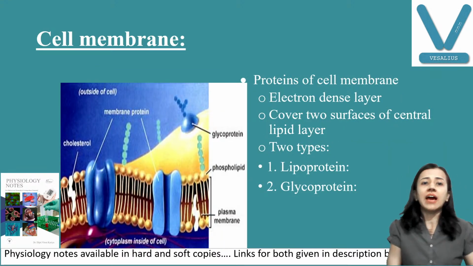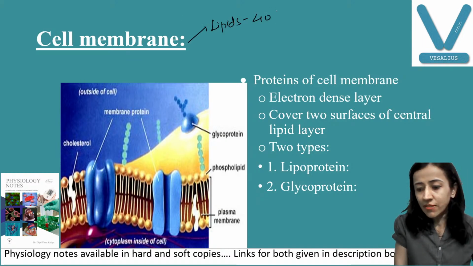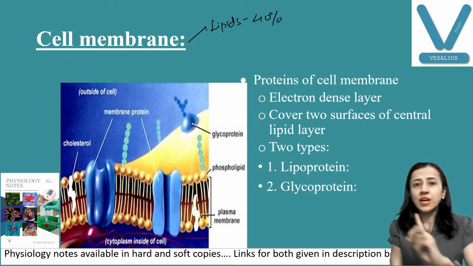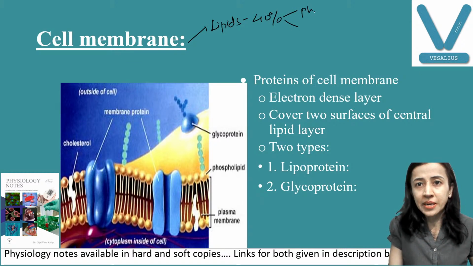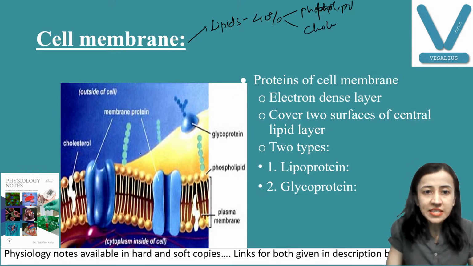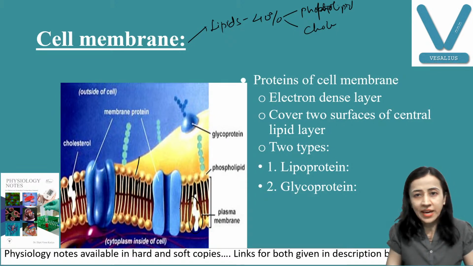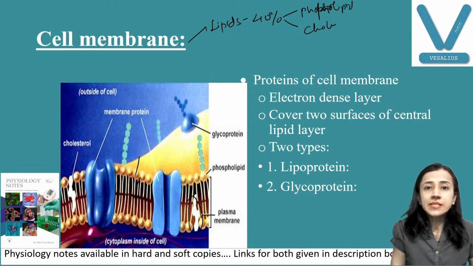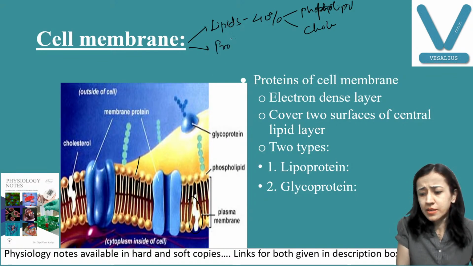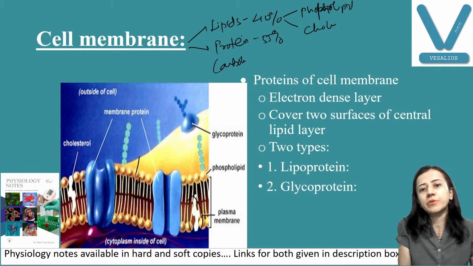Now we come to the second part. We have discussed the cell membrane has lipids, 40%. Just I am enumerating for the students who are coming late. Lipid consists of phospholipid and cholesterol. Fine. You can see in the cell membrane, this is phospholipid molecule, phosphate and fatty acid, and this is cholesterol molecule. Fine. And second is protein part. Protein part is 55% and carbohydrate only 5%. Fine.